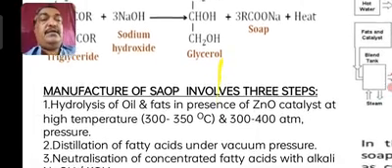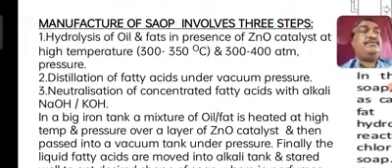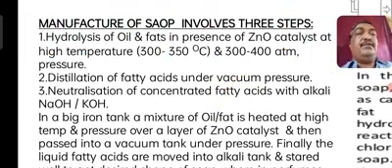Now for this I have mentioned certain steps. The manufacture of soap involves the following three steps. First, hydrolysis of oil and fat in the presence of zinc oxide catalyst at a high temperature of around 300 to 350 degrees centigrade and around 300 to 400 atmospheric pressure. This particular point one has to notice very clearly. You can take oil or fats and subject them to hydrolysis.